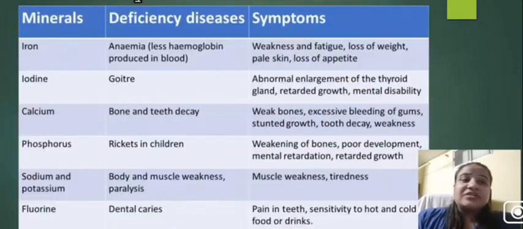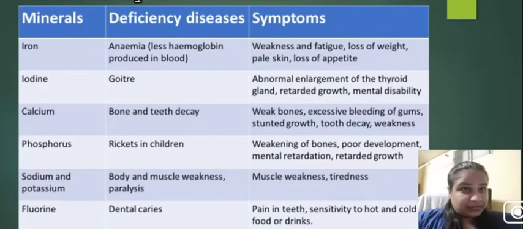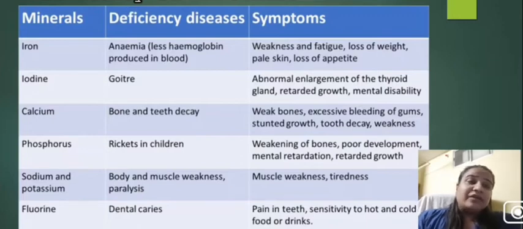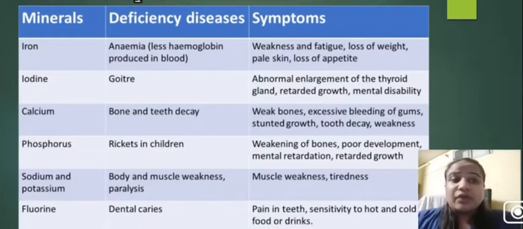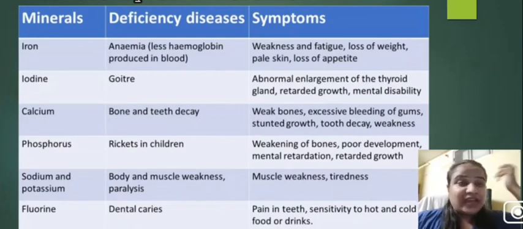Also, we know that minerals are required in our body in small amounts, but they are as essential as any other nutrient in our body. When there is a deficiency of a particular mineral, it leads to a particular disease. Now if somebody is lacking iron, they are going to have anemia. In anemia, there is weakness in our body. The person is always tired. They can lose weight, have pale skin, and loss of appetite. That means they are not feeling as hungry as they should feel according to their age, weight, and height.